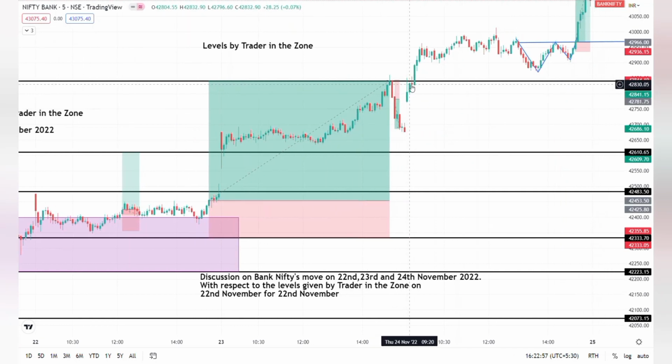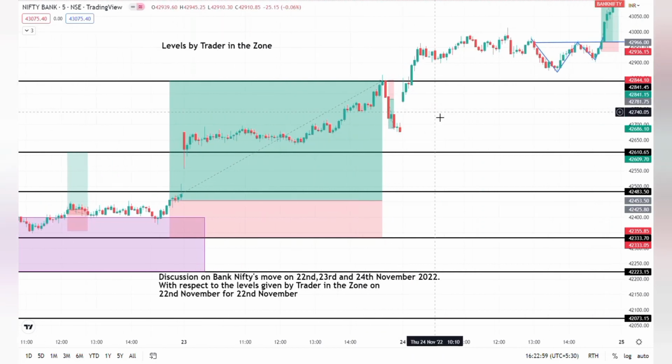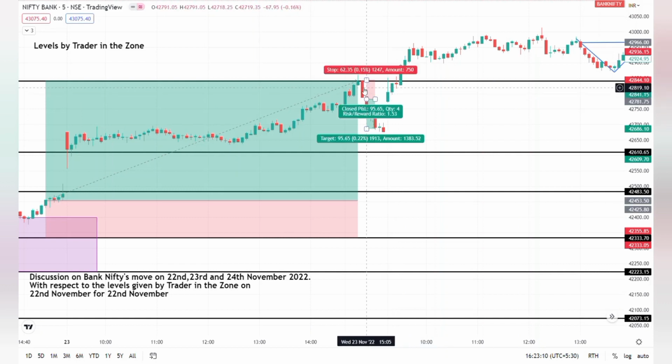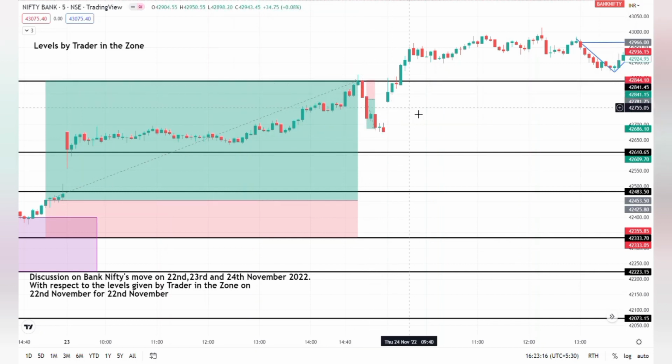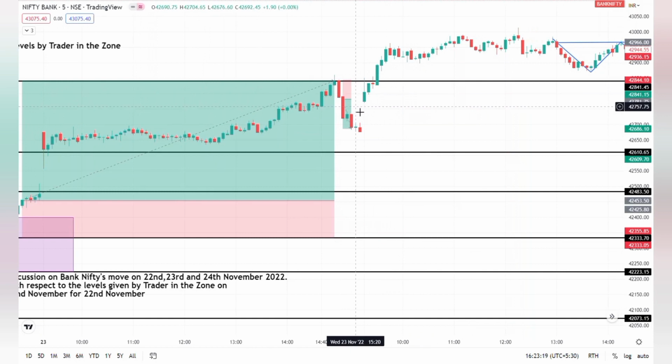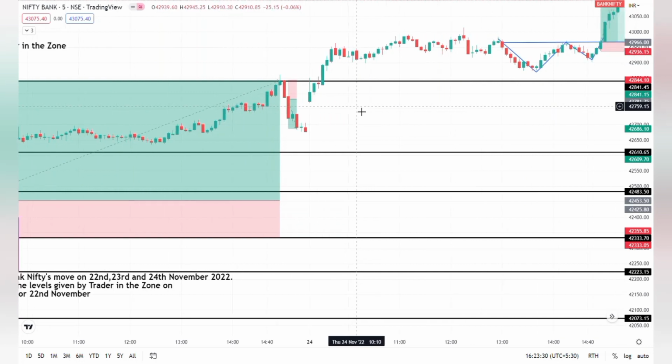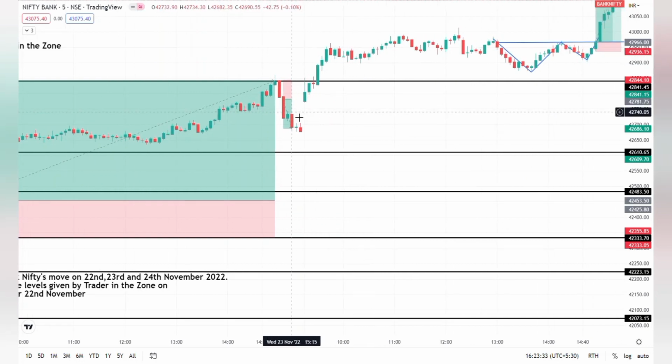After that, at 3 p.m., I observed one thing. See, 42,840 is our logical resistance level, and at the same level, it was forming a bearish candle. So I played the 3 p.m. candle again, and I made around 25% profit, which is decent. I will show you which trade I have taken. After that, on the day I booked my position itself and closed all my positions.